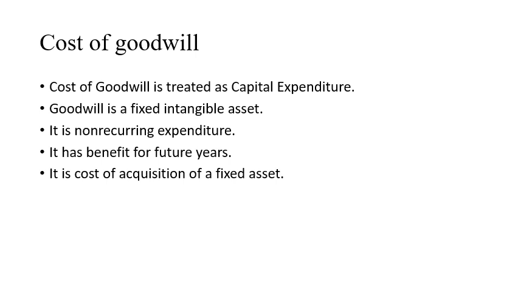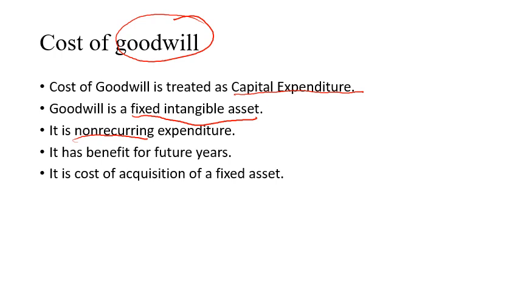Next is cost of goodwill. Now cost of goodwill will be treated as what? Capital expenditure. First of all, you need to find out why you are incurring these expenses. Goodwill is what? It is a fixed intangible asset. So you are acquiring an intangible asset which is a fixed asset. So it is non-recurring nature. Do you purchase goodwill on a day-to-day basis?